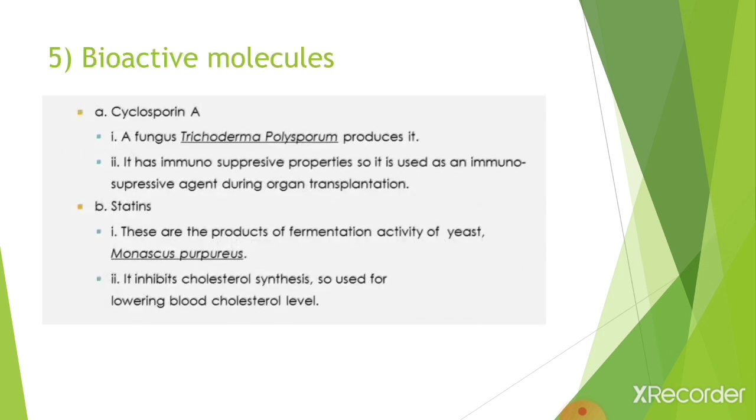Our fifth topic is bioactive molecules. In this, we will study cyclosporin A and statins. In cyclosporin A, the fungus which produces it is Trichoderma polysporum. It has immunosuppressive properties, so it is used as an immunosuppressive agent during organ transplantation. Statins are the product of fermentation activity of yeast. The yeast which produces it is Monascus purpureus. It inhibits cholesterol synthesis, so it is used for lowering blood cholesterol level.